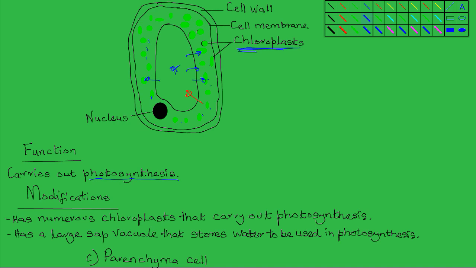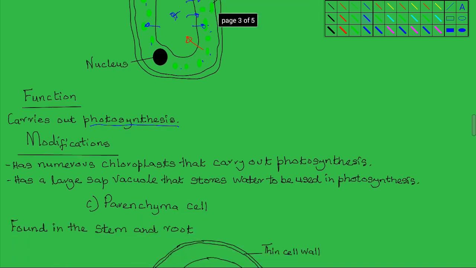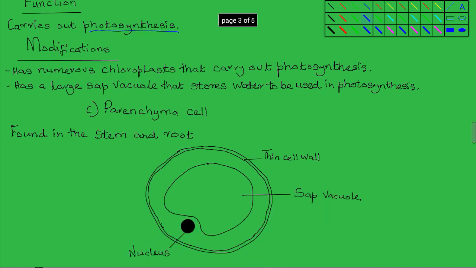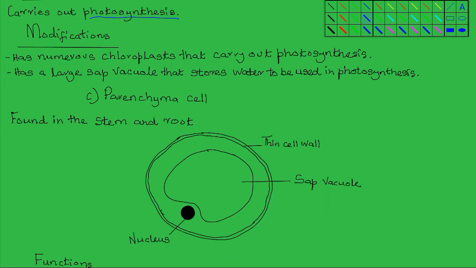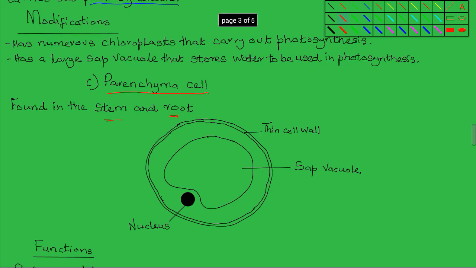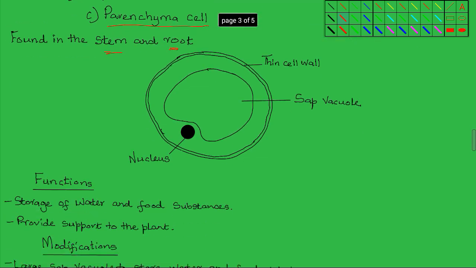Now, the third specialized plant cell is the Parenchyma cell. Parenchyma cell is found in both the stem and the roots of plants. Its function is mainly storage, and also as a result of its ability to store material, it's able to provide support to the plant.